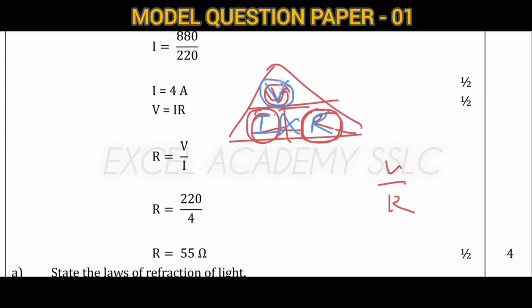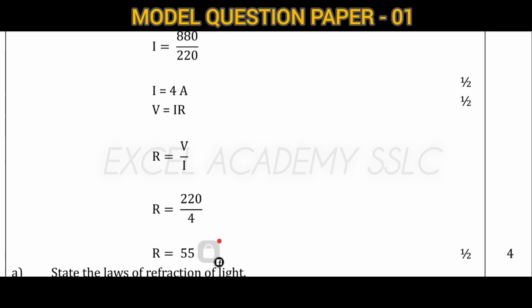If you want R, V by I. Like this you want to take.